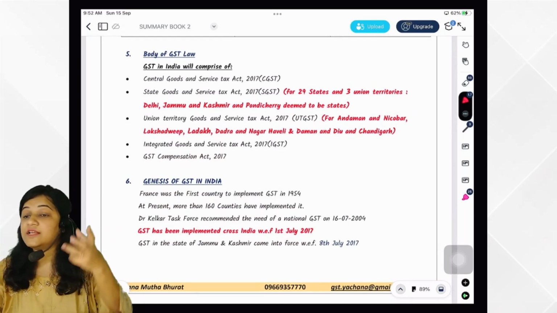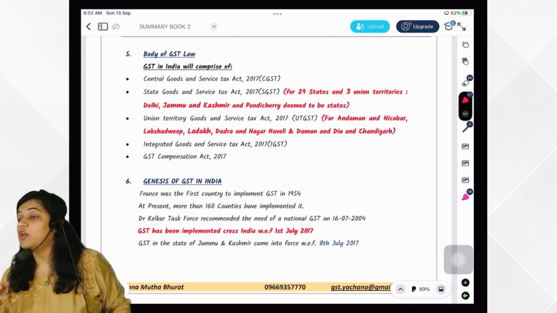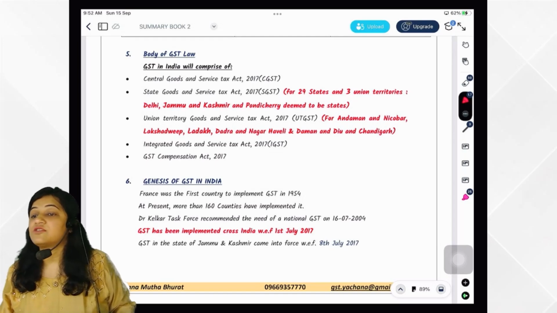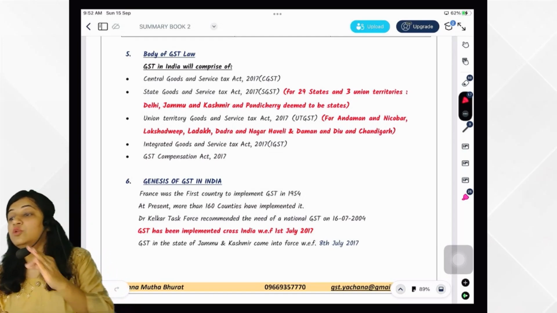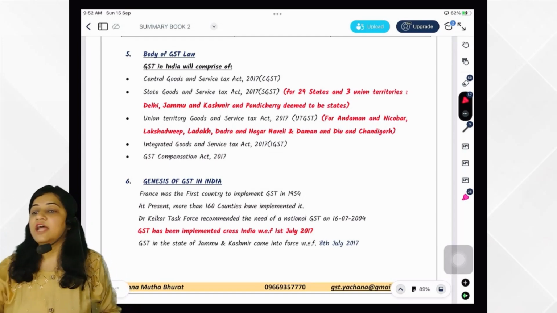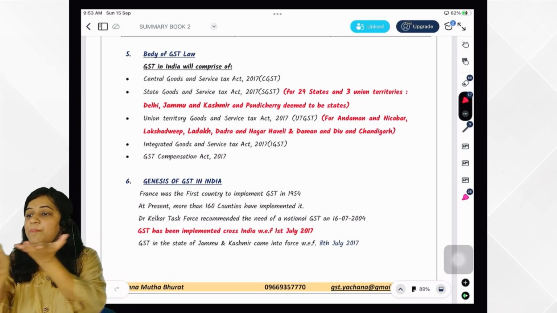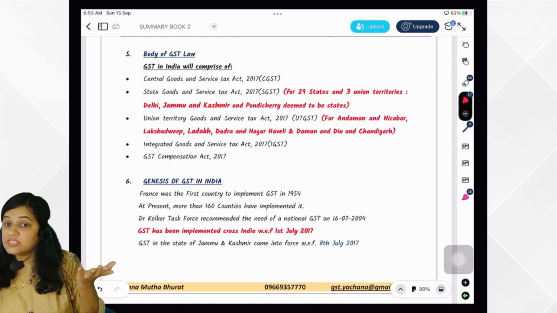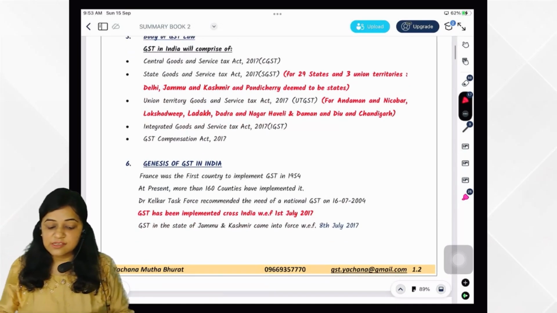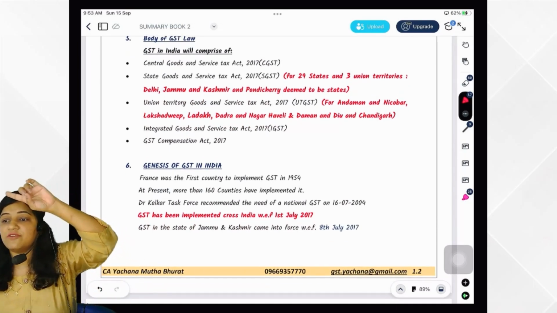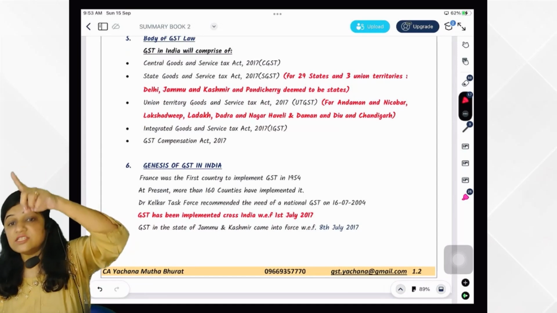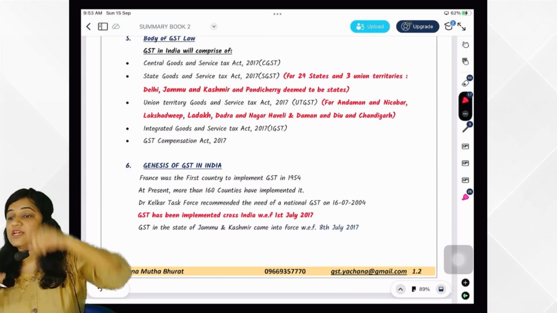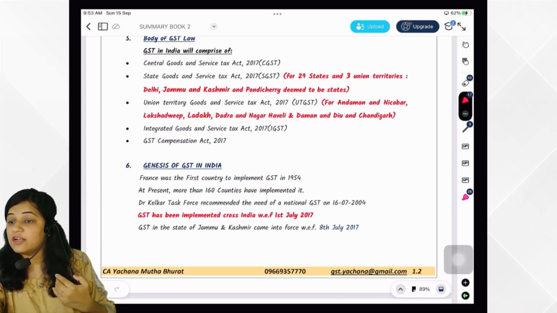Because the government has subsumed these taxes, the states said we need a share. That's why in India, due to the federal structure, GST has come in a dual model. That means the center and state both have the power to levy taxes. Both have the power to levy GST. Now what all taxes have come? CGST Act 2017 for levying CGST. Then IGST Act 2017 for levying IGST in case of interstate transactions.